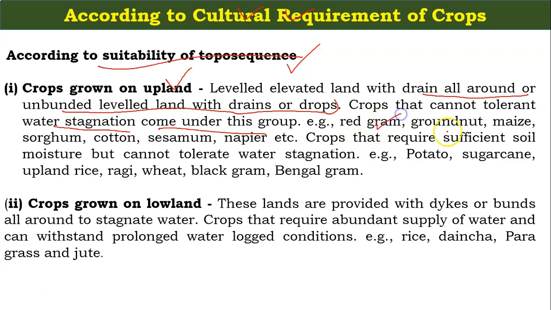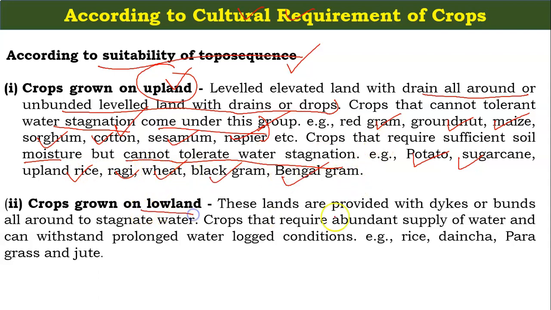Examples are red gram, groundnut, maize, sorghum, cotton, sesame, napier. So these are the types of crops which do not require water stagnation. So we have to prepare a special upland and a special arrangement for growing these types of crops. Then there are crops that require sufficient soil moisture but cannot tolerate water stagnation. Examples: potato, sugarcane, upland rice, ragi, wheat, black gram and Bengal gram.